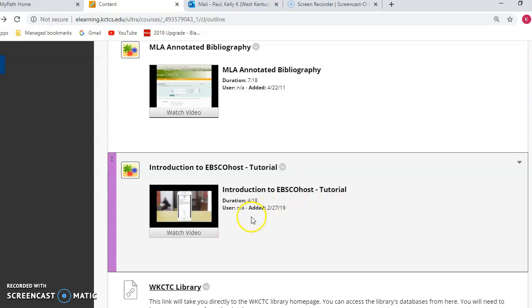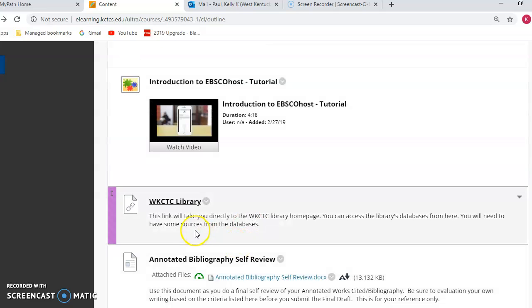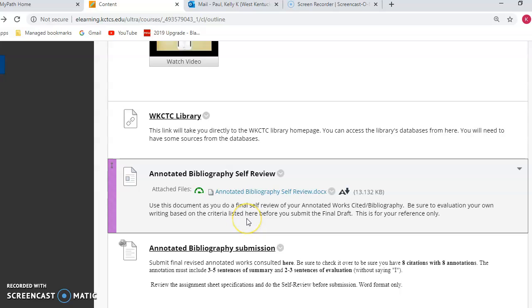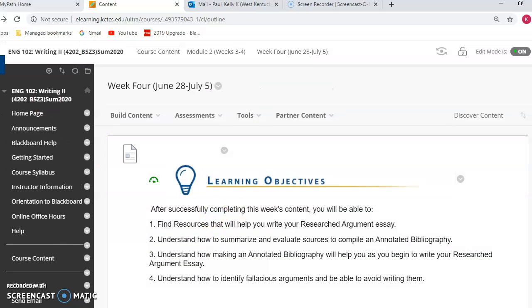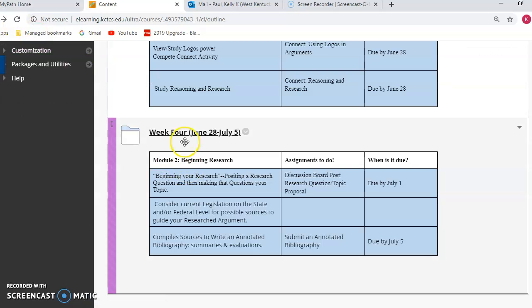Here's that tutorial you'll need for EBSCOhost. Here's the link to the library. There's a self-review before you turn it in, and then this is where you do the submission. All right, so if we go back out, that was week 4.